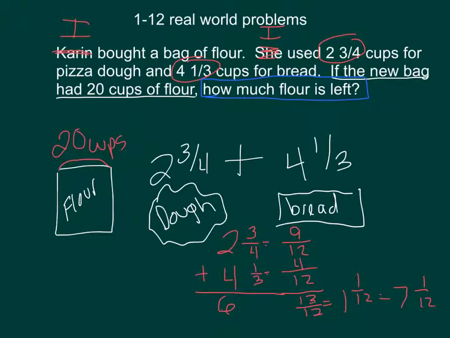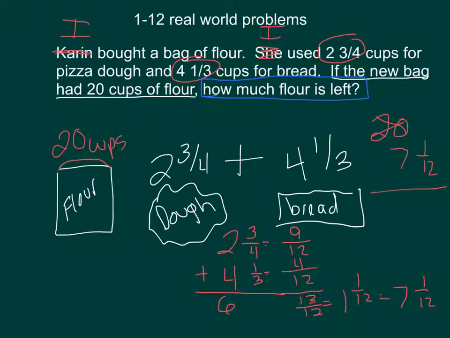Now we're going to take that total amount, and in order to find out how much flour is left in this bag, we need to subtract how much I used. So we're going to start with the 20 cups that we had in this bag, and we're going to subtract from it 7 and 1/12. Here we have a whole number minus a mixed number, and the whole number is on top, so we have to realize that we're going to have to borrow here because what we have is 20 and 0/12, and we're